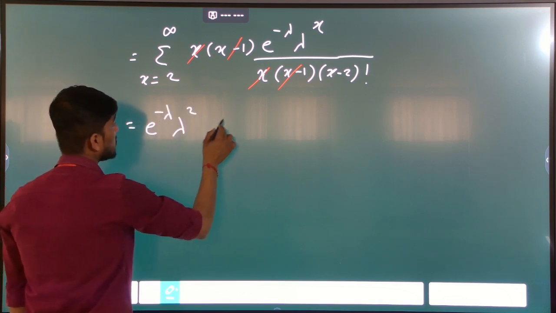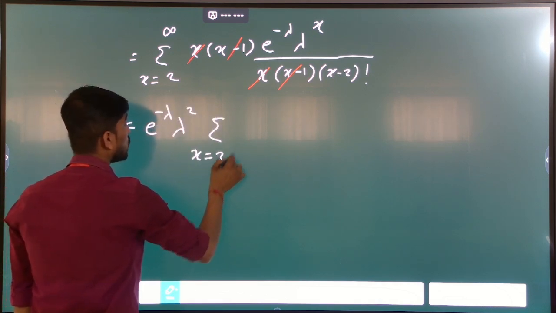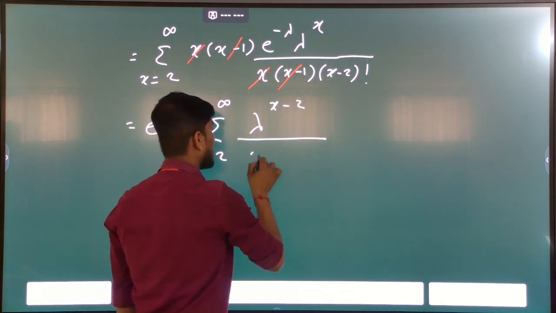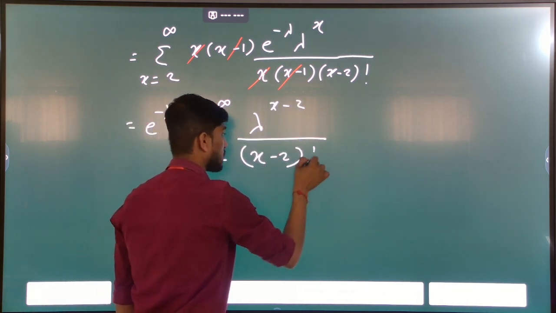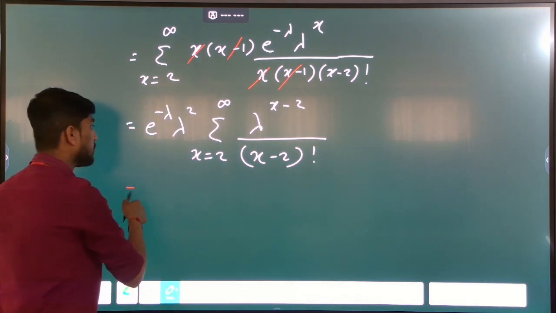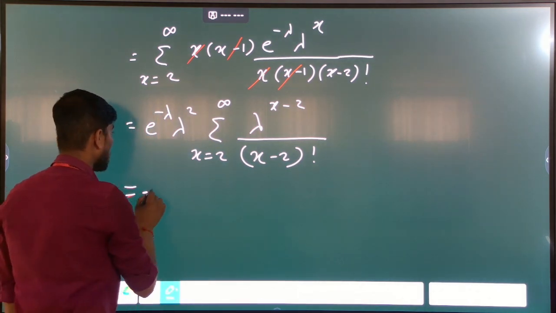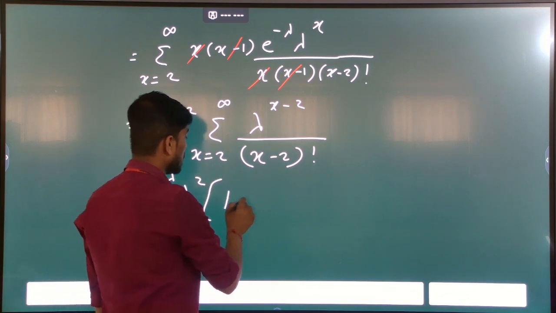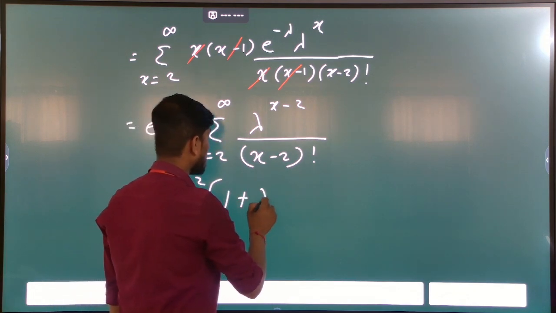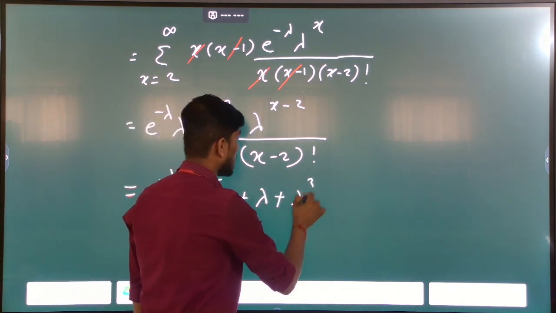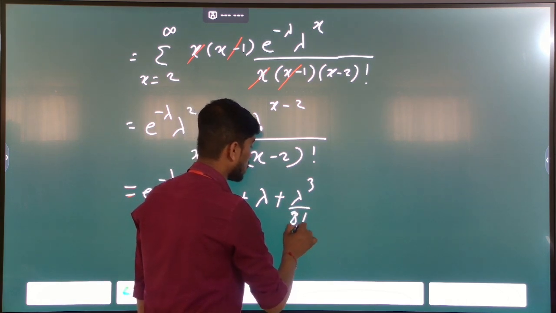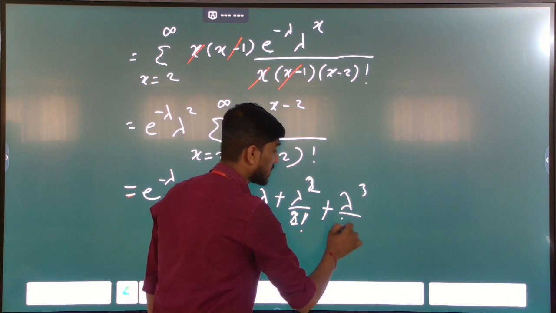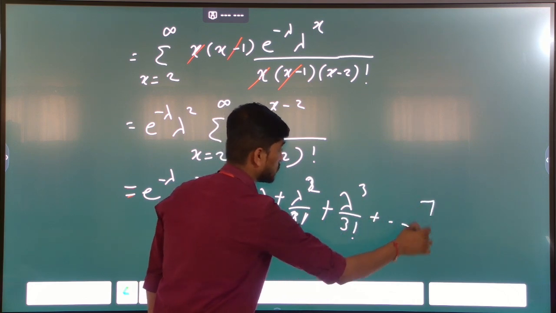Next, x and x minus 1 get cancelled, and e raised to minus lambda and lambda square are outside the summation, x running from 2 to infinity, lambda raised to x minus 2 divided by x minus 2 factorial. We put values of x: when x is equal to 2, it is 1; for x equal to 3, it is lambda; and so on, lambda square divided by 2 factorial plus lambda cube divided by 3 factorial, and so on.